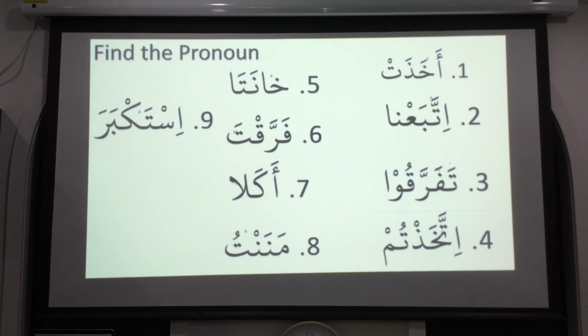Number 9, Brother Mustafis, istakbara. Istakbara means to become arrogant. First one, he, nasara. Very good. He became arrogant. Who's this? Shaitan, Iblis. Yes. Istakbara is just like nasara, the first one, huwa.